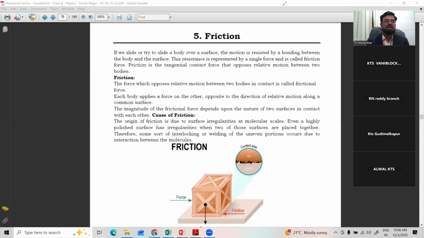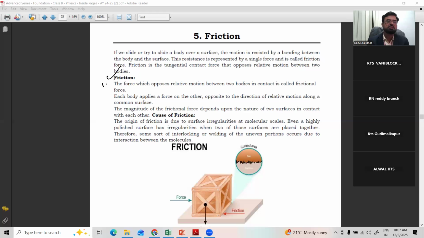Now we'll come exactly to the topic. Friction, the force. Friction is nothing but a force only. The force which opposes the relative motion between two bodies in contact is called frictional force. The first point you can note down.